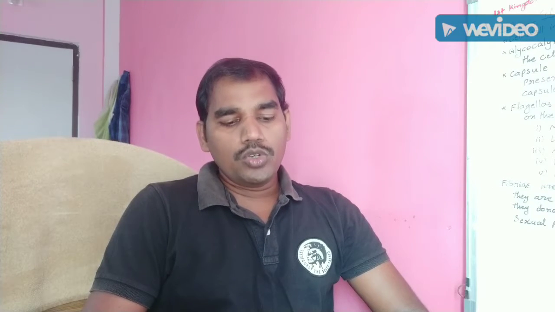Next one, eubacteria. Eubacteria are the most abundant organisms, most abundant unicellular organisms. Majority of the Monera kingdom is occupied by these organisms. Eubacteria also live in extreme habitats. These were first recognized by Anton van Leeuwenhoek under his own microscope. He called them animalcules. Then after, Ehrenberg called them bacteria. The term bacteria was introduced by the scientist Ehrenberg.